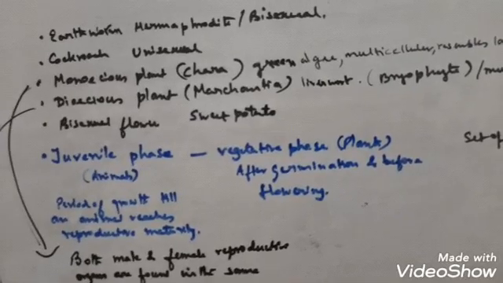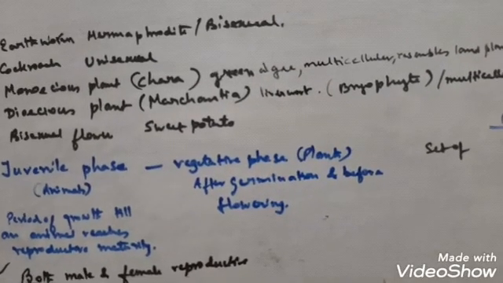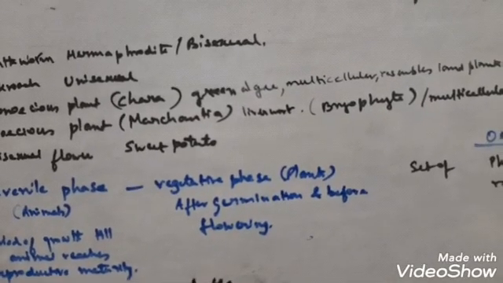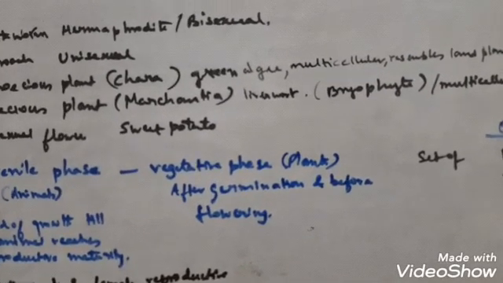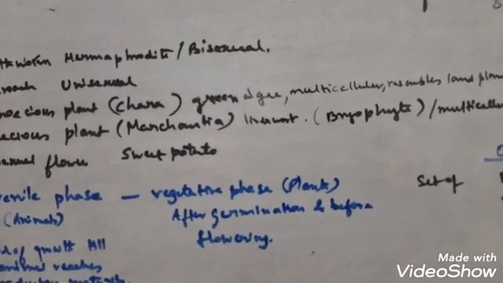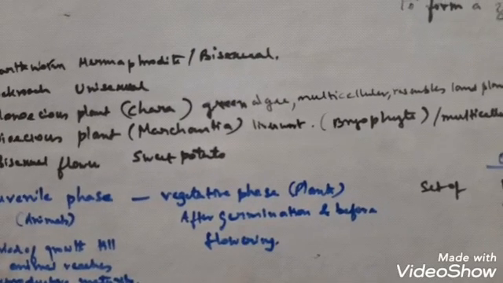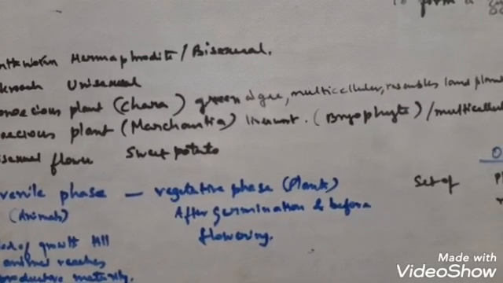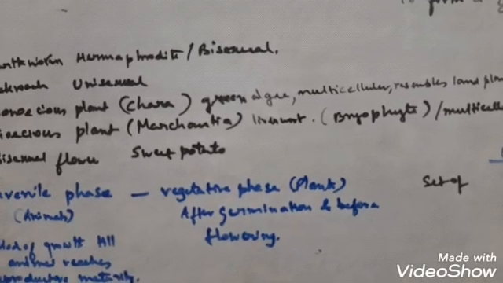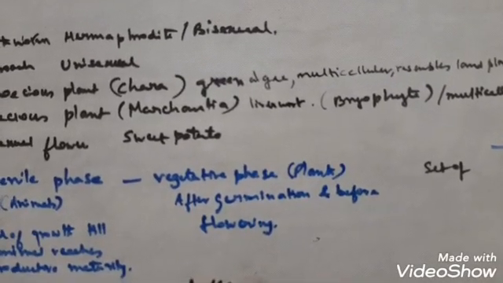This phase of the life cycle of the plant is called the vegetative phase. After the plant starts flowering, it falls in the reproductive stage. The plant becomes mature and is ready to produce gametes. That is the reproductive phase. So the vegetative phase is that part of the life cycle where, after germination, the plant grows vegetatively and becomes mature.